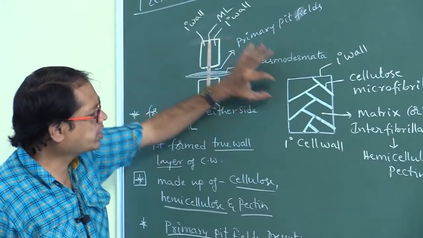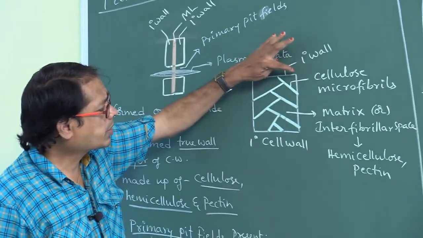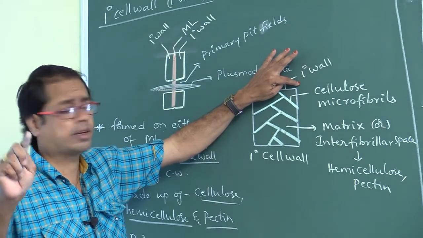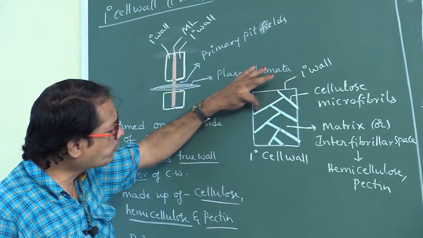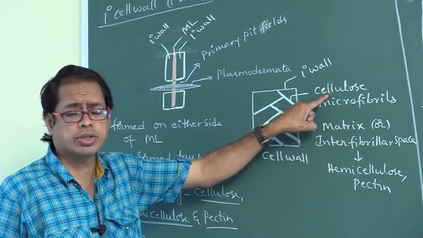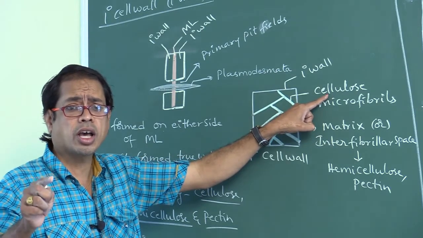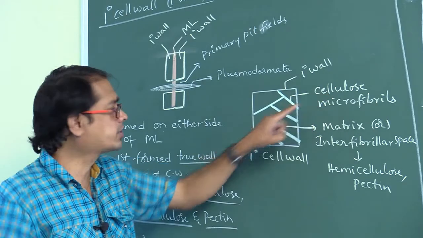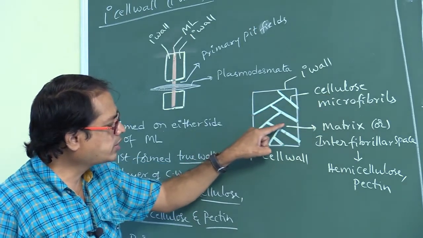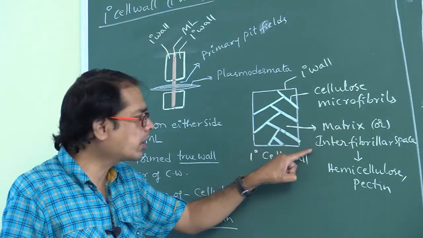This is the primary cell wall. It is made up of cellulose, hemicellulose, pectin. Here these are the microfibrils. These microfibrils are made up of cellulose. So these are cellulose microfibrils. In between the microfibrils, space is present. This space is called the matrix, also called interfibrillar space.